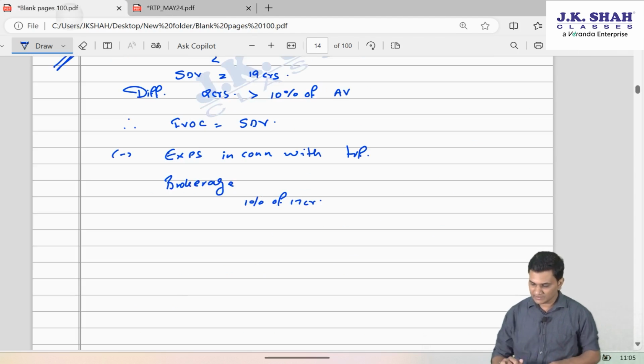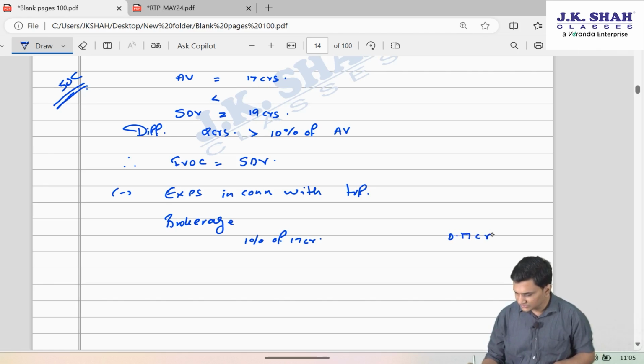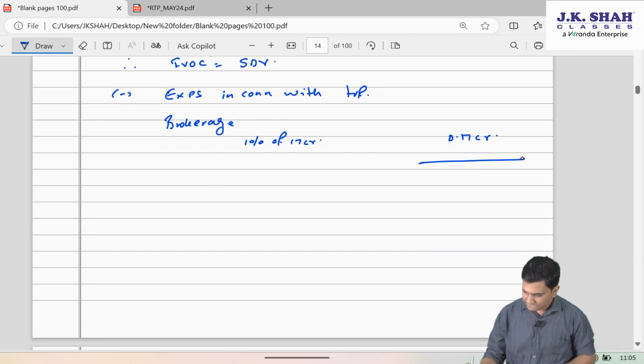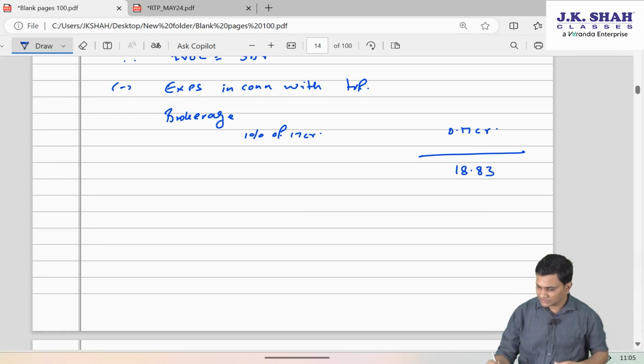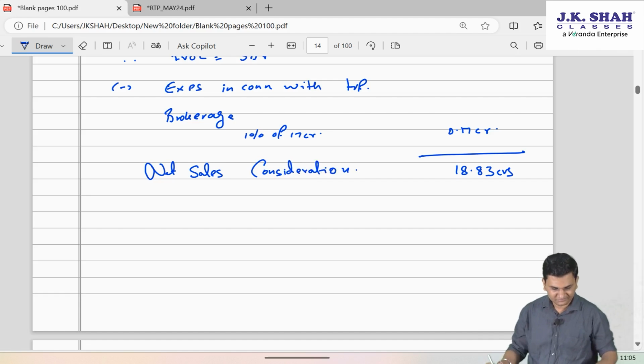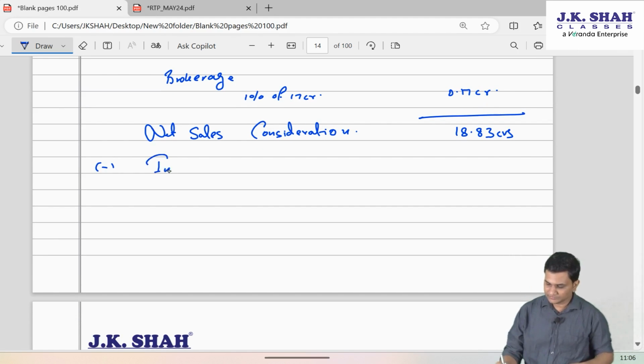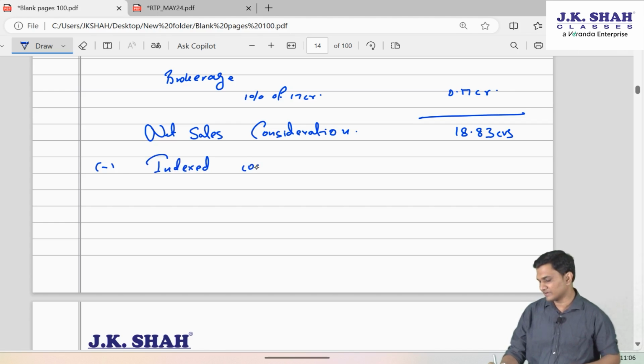So 1% of 17 CR, so 0.17 crores. When you subtract this from 19, you will get 18.83 crores as the net sale consideration. Minus, since this property is long term, we will subtract the indexed cost of acquisition, because the assessee will get the benefit of indexation.